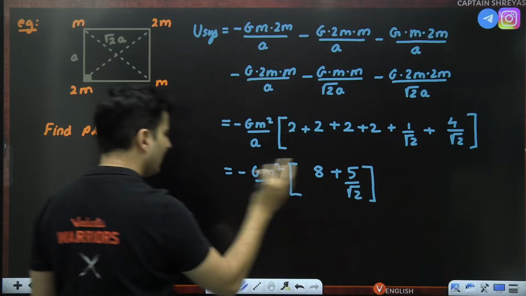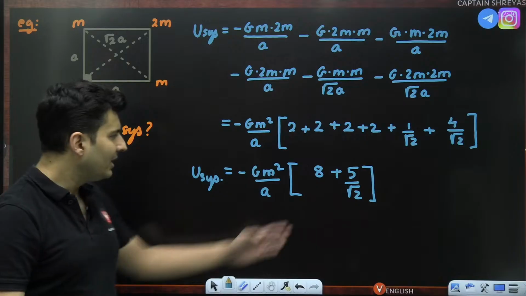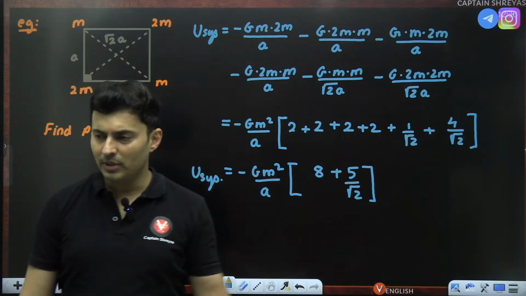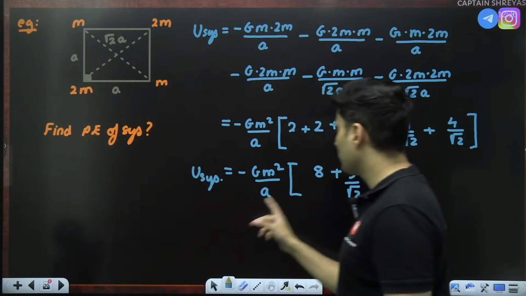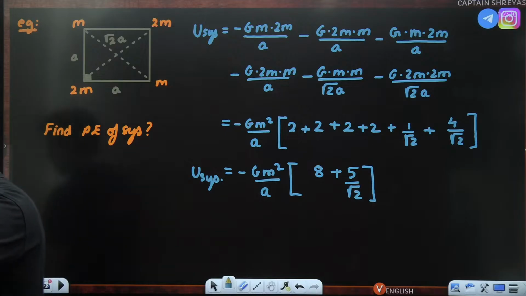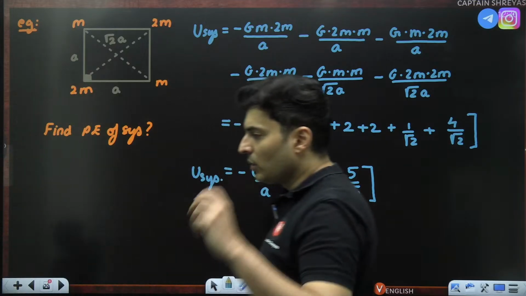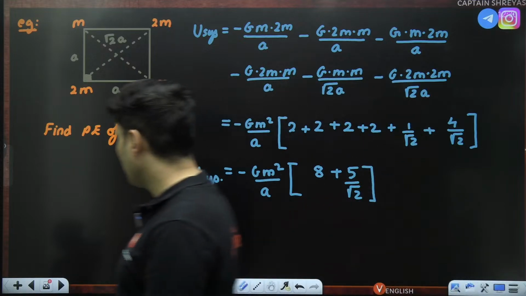That's it. I think I can leave it like that. So that is the potential energy of the system. If needed, you can take a common denominator and all of that. That's okay. But this is the final answer: minus G m square by A, 8 plus 5 by root 2. This is how our answers will be in the options in the exam. Clear? Shall we go ahead to the next question then? Shall we do the next question, my dear warriors?